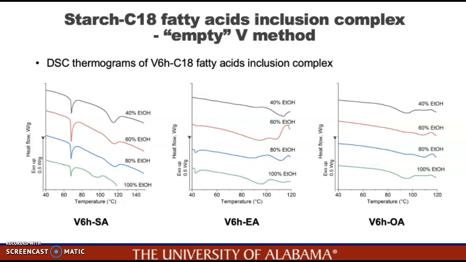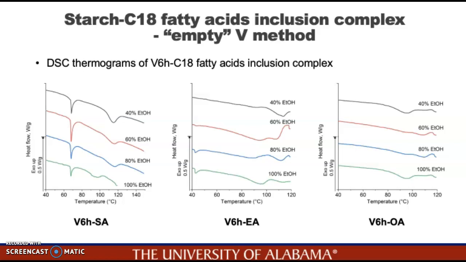The endothermic peak temperature observed at around 44 degrees Celsius represents the melting process of free elaidic acid in the samples. In addition, the samples with 60% ethanol solution showed two successive broad peaks between 80 and 115 degrees Celsius, which may indicate the presence of different V-type starches in the inclusion complex. While for the samples with 80% and 100% ethanol solutions, different endotherms were observed with peak temperatures at around 115 degrees Celsius and 95 degrees Celsius, respectively.